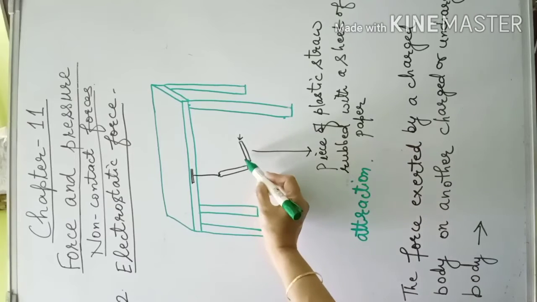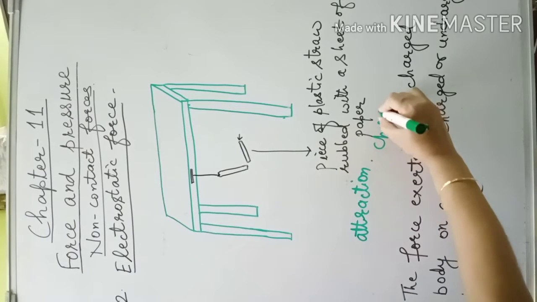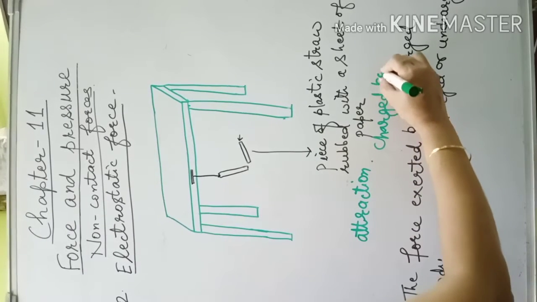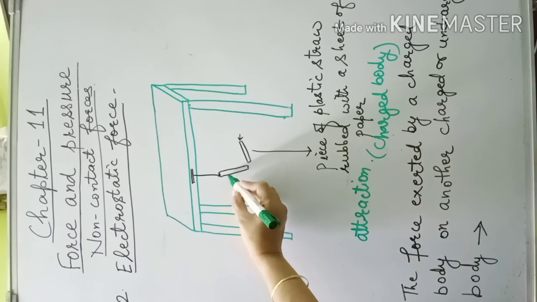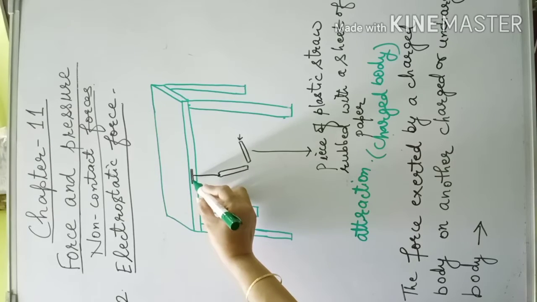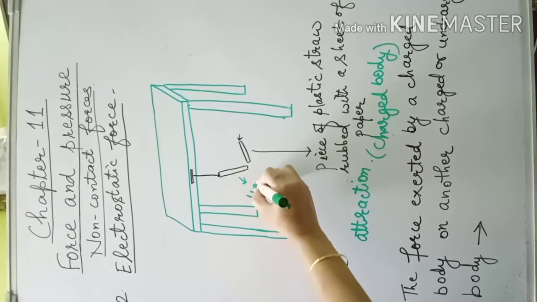because the piece of the straw which is rubbed with the sheet of paper is known as a charged body, and this piece of straw which is suspended from the edge of the table with the thread is an uncharged body.